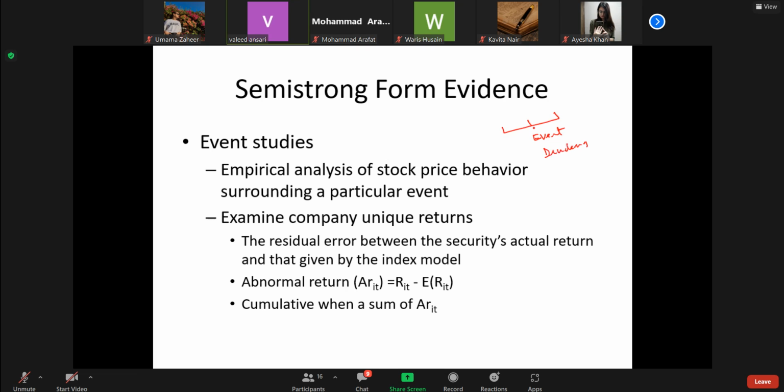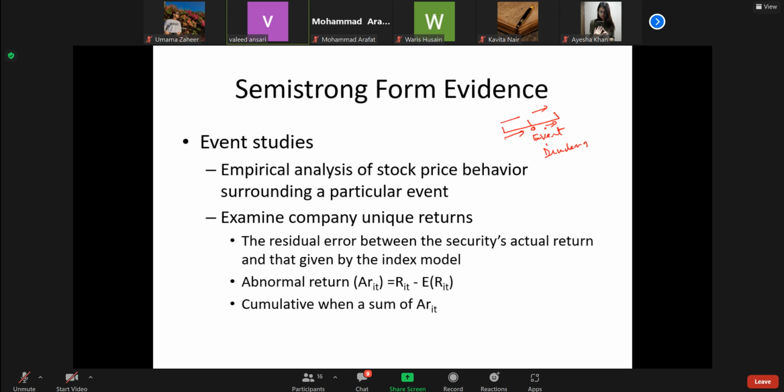This is the event when dividends are announced by the company. We try to look at the prices before and after it was released. If there is no difference, then it means that the stock prices reflect all the information. If there is a difference before and after, then it means that one can use certain events to understand the market. For example, when a dividend is announced, normally share prices fall.